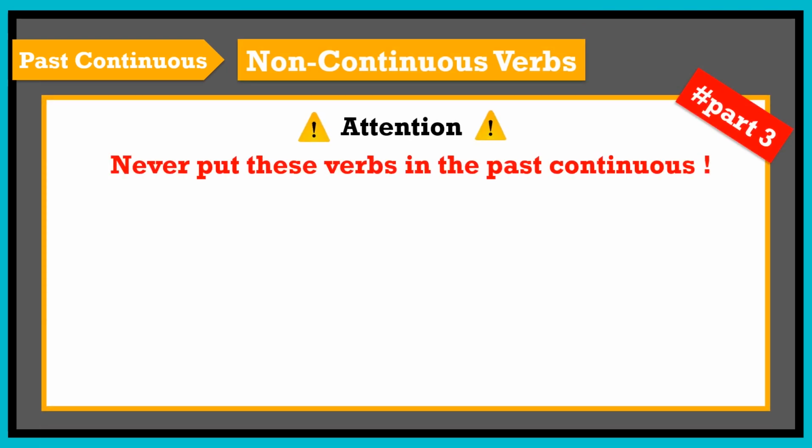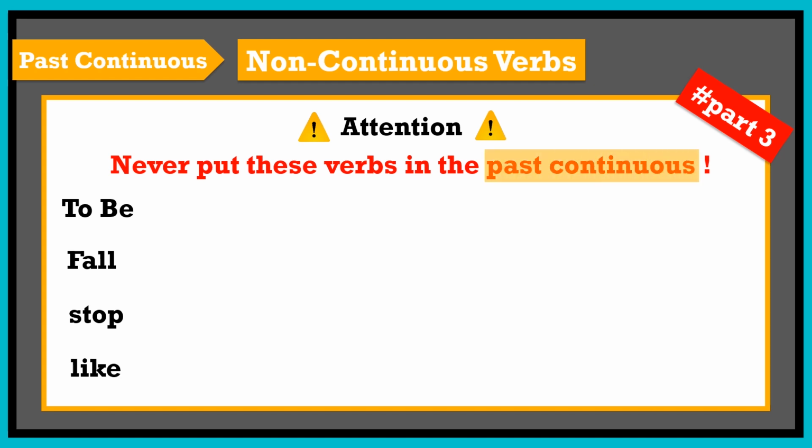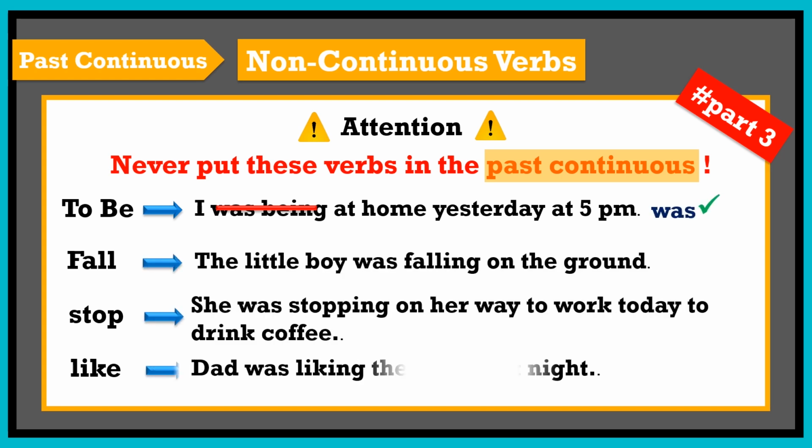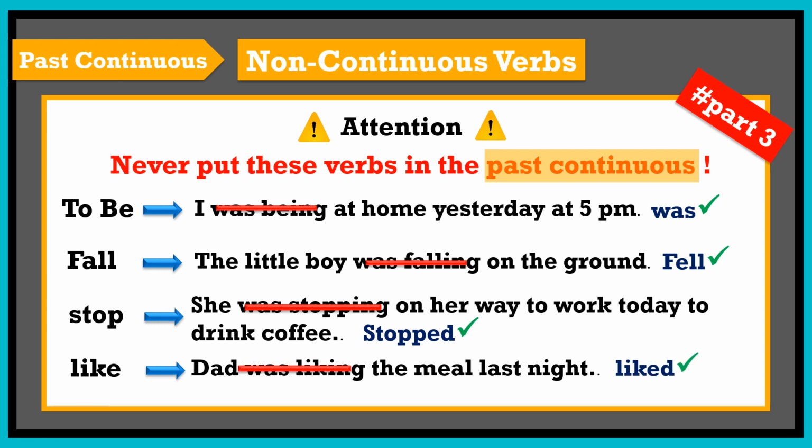Please never put verbs such as to be, fall, stop, and like in the continuous form, simply because, like many other verbs, they are non-continuous. Otherwise, they won't make any sense. As in the first example, was being is completely incorrect, and the right form should be was. In the same way, with other verbs, it doesn't make any sense if we say was falling, was stopping, or was liking. So the past simple is the right form. Fell, stopped, liked.